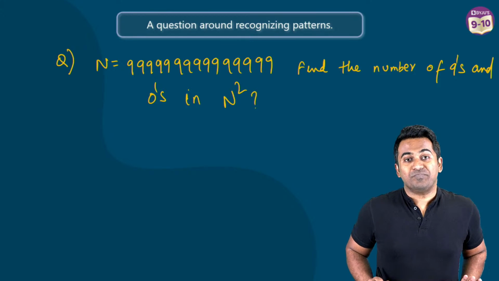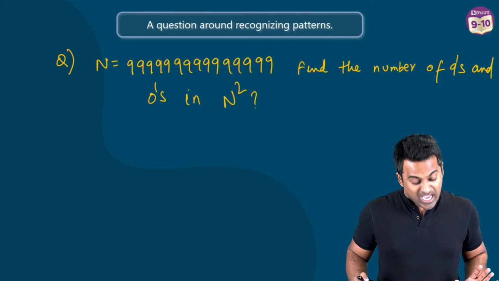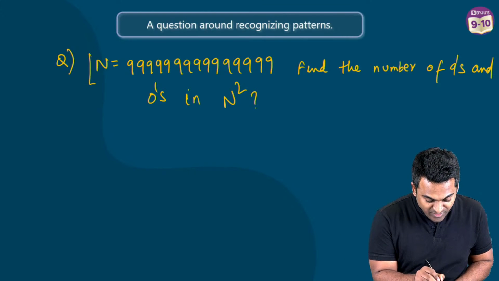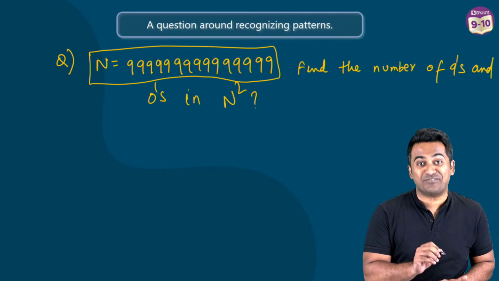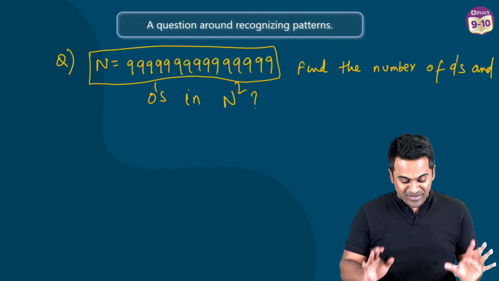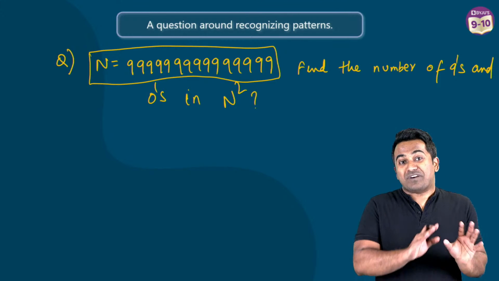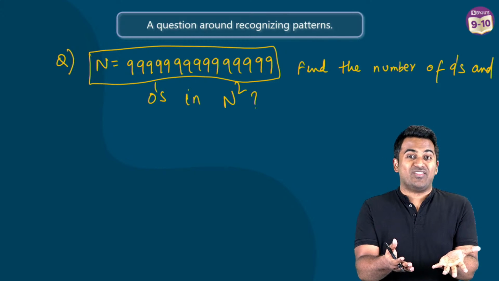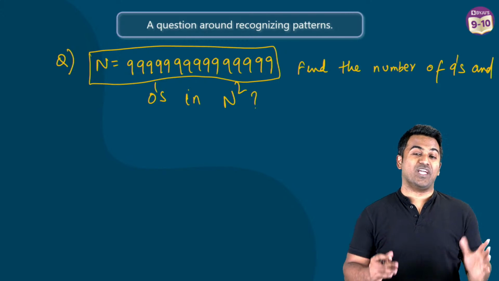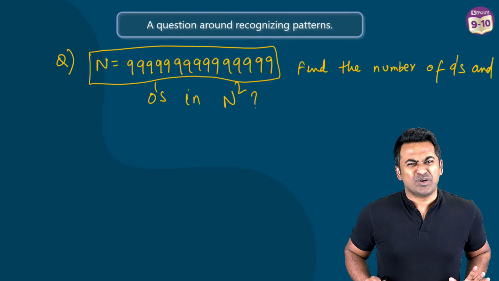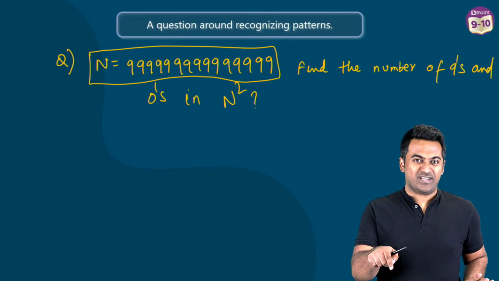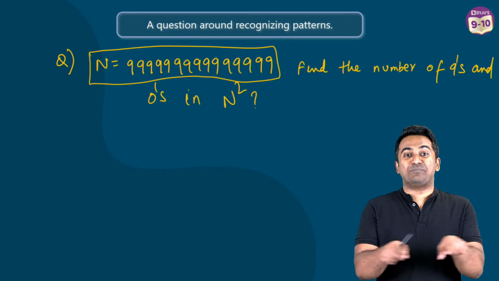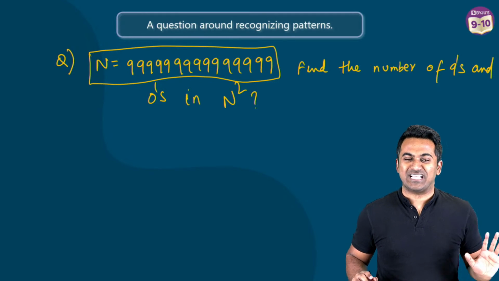Now this problem is quite crazy because I have given you, first thing, a huge number. I don't even know how many times I've written 9 there, but this is quite a big number. So what you've got to do is first square it, and then tell me how many 9s are there in the answer and how many zeros are there in the answer. Even if you try to put this number on a calculator, the calculator is going to tell you, I'm sorry, I don't have that much space to display the digits, so that's not going to work.